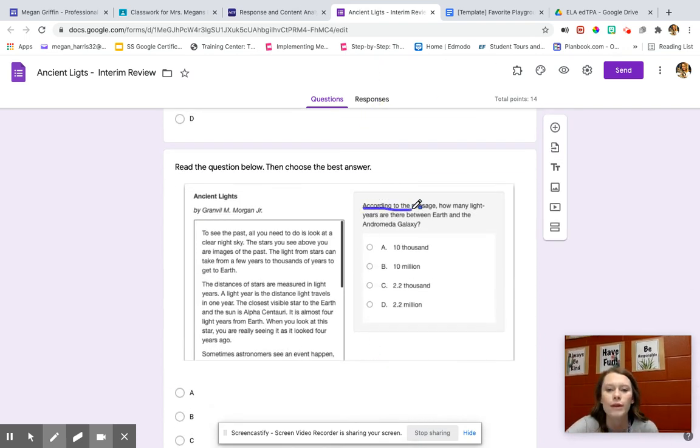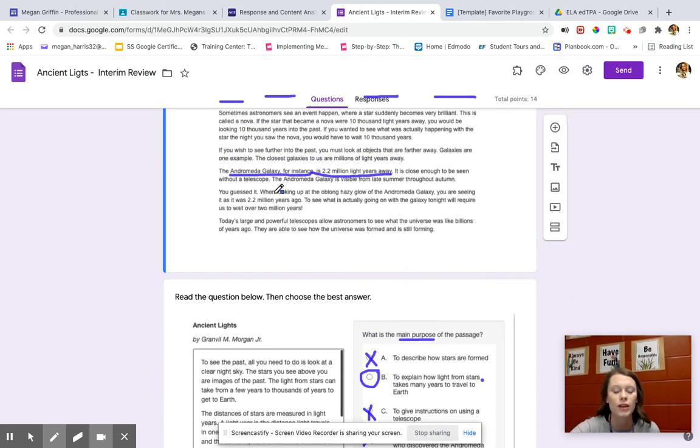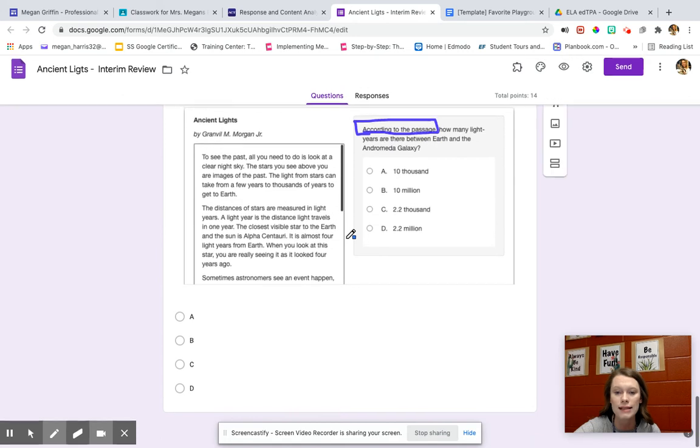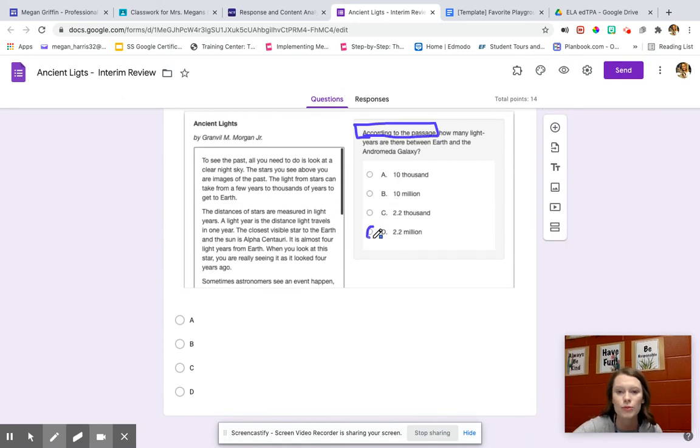Okay. Here we go. It tells me my answer is going to be in there somewhere. How many light years are between Earth and the Andromeda Galaxy? Okay. If I go back in my passage, the Andromeda Galaxy, for instance, is 2.2 million light years away. So how far away is it? It is 2.2 million. Okay?